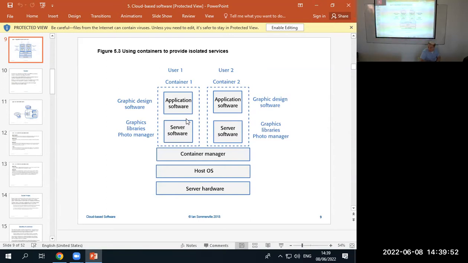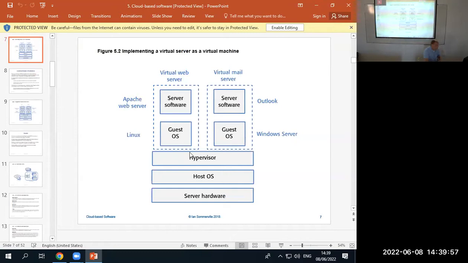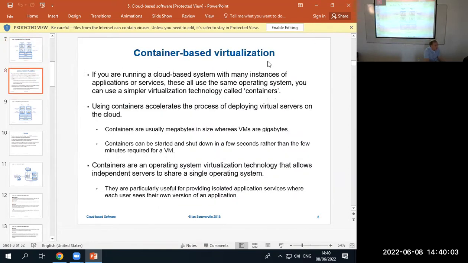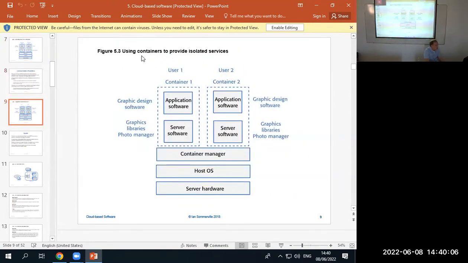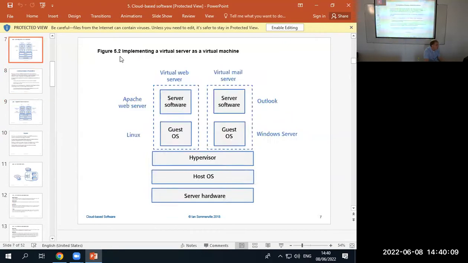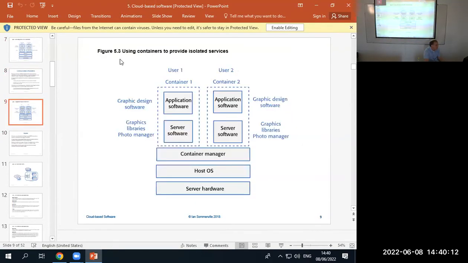With the guest operating systems, that's still virtual servers? Yes, this is virtual servers. This is implementing a virtual server as a virtual machine. Just to be parallel, this should be called implementing a virtual server through containers. It's just like a step above the thing you just saw. It's a more modern, more contemporary version, but it's not better. It's actually a lightweight version of the other one.